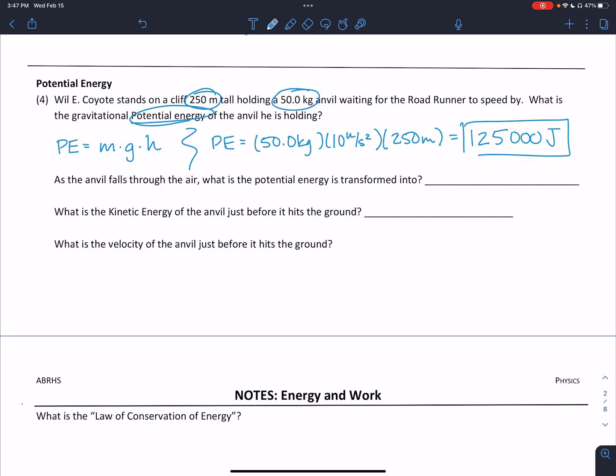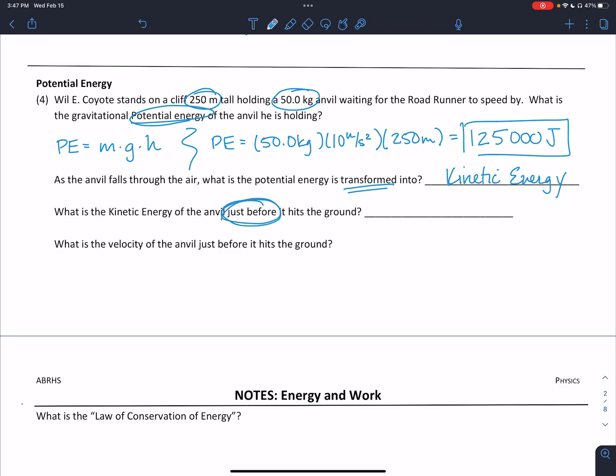All right, as the anvil falls through the air, what is the potential energy transformed into? All right, so when the Wile E. Coyote's holding the anvil, it's not moving. And if it's not moving, then you can't have velocity. If you can't have velocity, you can't have kinetic energy. So at the top of the cliff, all of that potential energy is just that, potential. But if he drops the anvil, as it moves towards the earth at the bottom of the cliff, it's going to be speeding up, which means we're going to have velocity, which means that that potential energy is now being transferred into kinetic energy. What is the kinetic energy of the anvil just before it hits the ground?